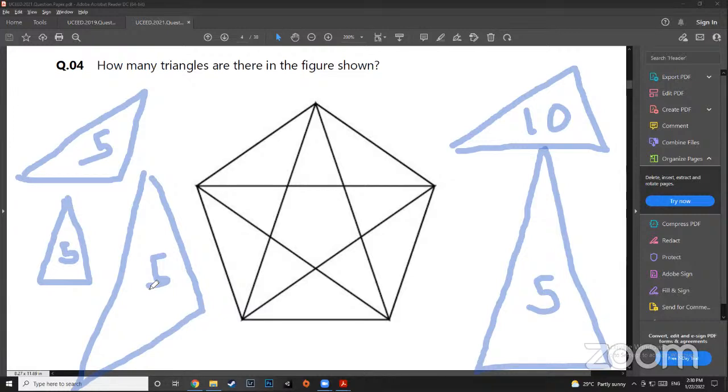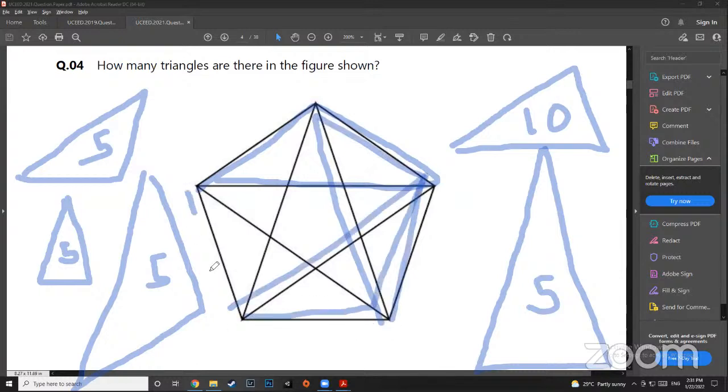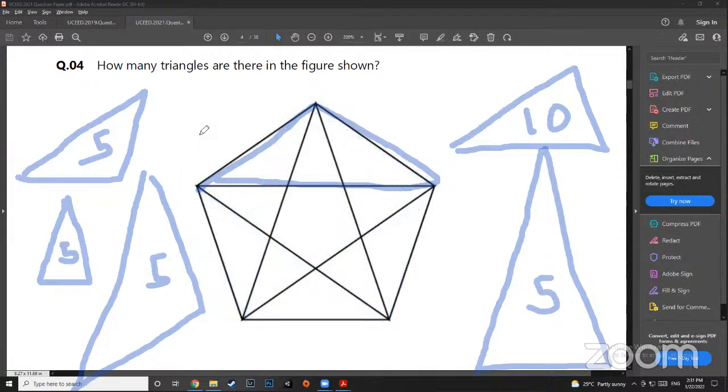I think I'm missing out one type of triangle. Yes. So this big one. Can you see this big one? So every one of the 5 corners will have this big one. 1, 2, 3, 4, 5. Right? So again, we get 5. So I think the answer is 35.